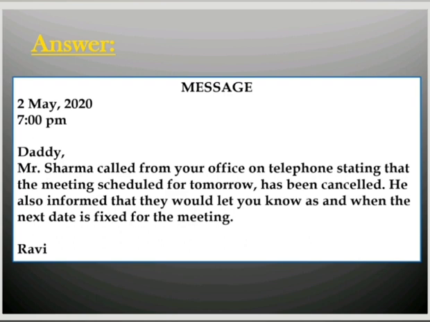This is exactly how a message is written. We do not include anything that is not to the point. We only write the input that is important for the person to know, nothing else. That is why our message gets restricted to 50 words. So this kind of a short and crisp message helps you to get full marks.